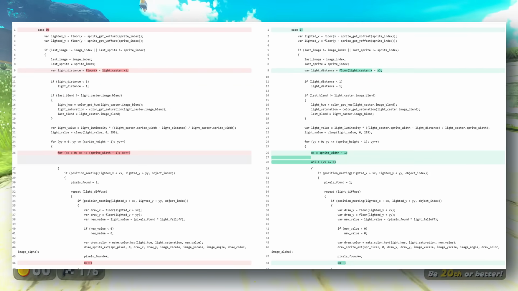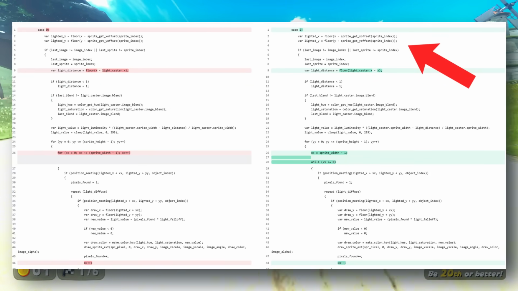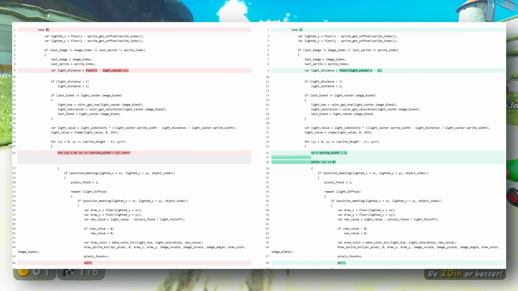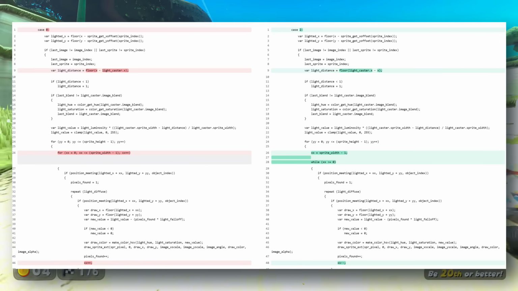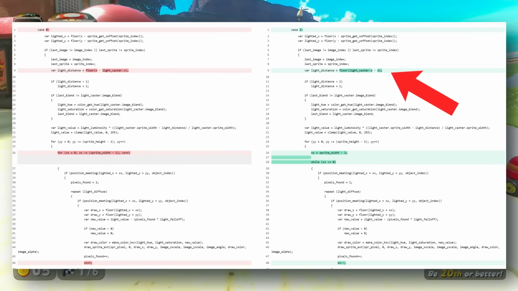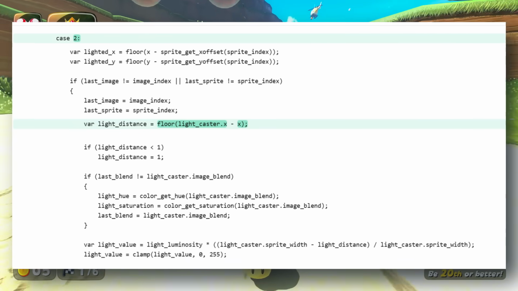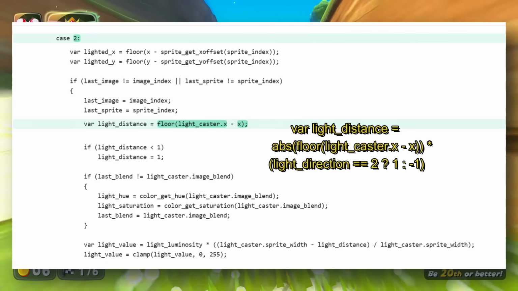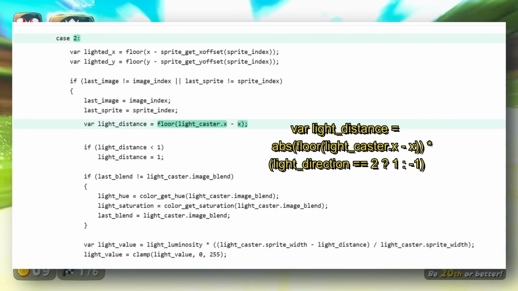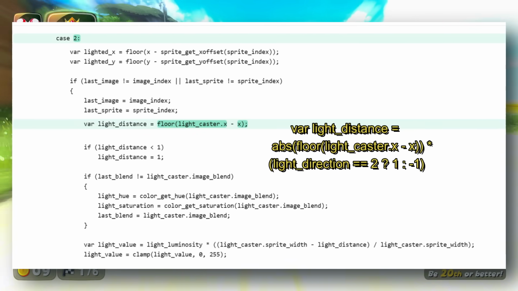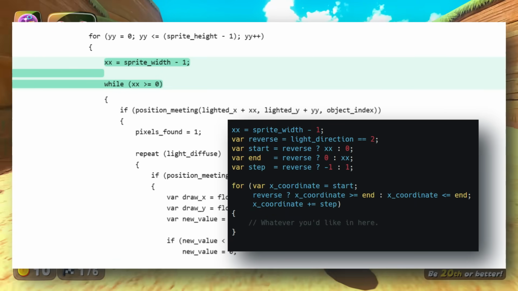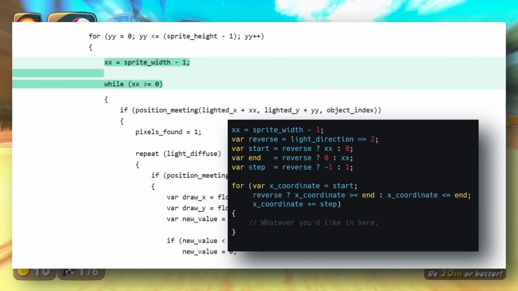What's worse is if you observe the second case, where light comes from the right instead of the left, you'll notice that Thor copied and pasted the entire left code into the right code's case, only changing the signage of light distance. What he could have done here is handled both right and left in the same case and simply applied the signage to light distance based off the direction of the light, and also apply the direction in which we iterate in the for loop differently based off that same signage.